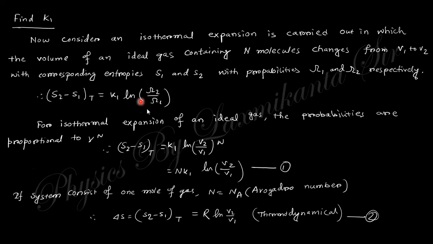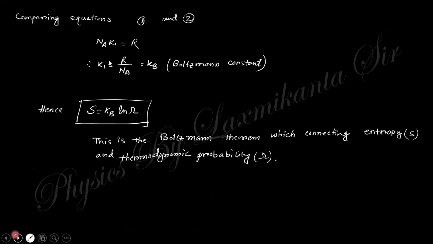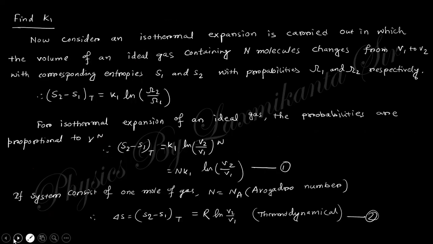So their change will be like that, and in an isothermal process the entropy change will be like that. This is the formula already obtained in thermodynamics, and we just take it here. If you compare these, you will get k equal to R by N, that is kB, the Boltzmann constant.